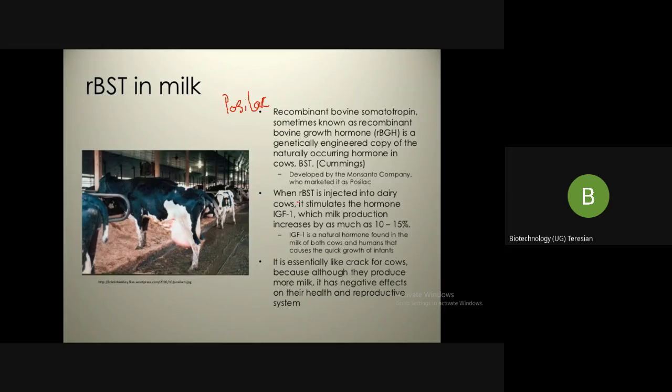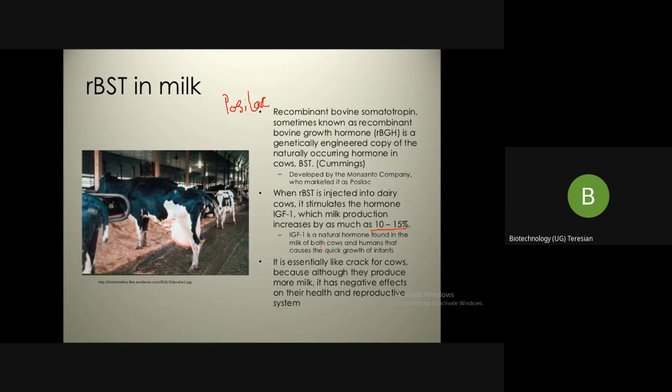When the recombinant bovine somatotropin is injected into the dairy cow, it stimulates the production of IGF-1, that is the insulin like growth factor, and milk production increases by as much as 10 to 15%. This insulin like growth factor is a natural hormone found in the milk of both cows and humans that causes the quick growth of infants.